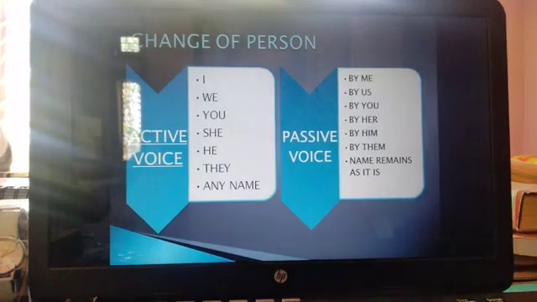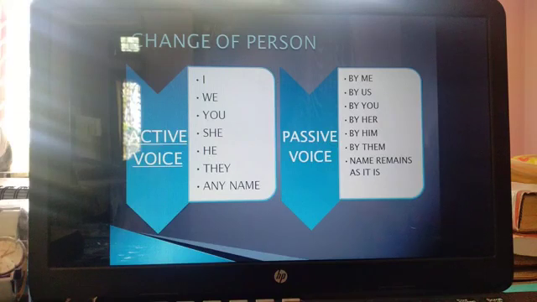Now let us see the change of person or pronoun. If in the active voice I is there, in the passive voice it will transform to by me. We will get changed to by us. You remains the same. In active voice also it will be you. In passive voice also it will remain the same. In active voice, if the pronoun is she, in the passive voice it will change to by her. If it is he, then it will be by him. If it is they, it will be by them. If there is any name, then it will remain the same.